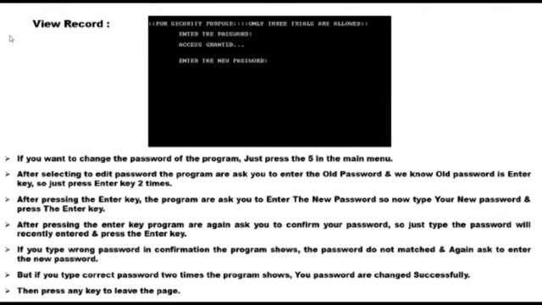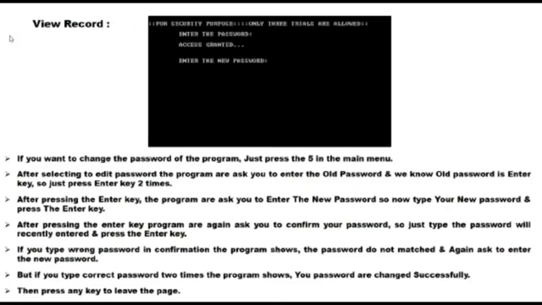Changing the password. If you want to change the password of the program, press 5 in the main menu. After selecting edit password, the program asks you to enter the old password. We know the old password is just the enter key, so press the enter key 2 times. Then the program asks you to enter a new password. Type your new password and press enter. The program then asks you to confirm your password, so type the password you recently entered and press enter.